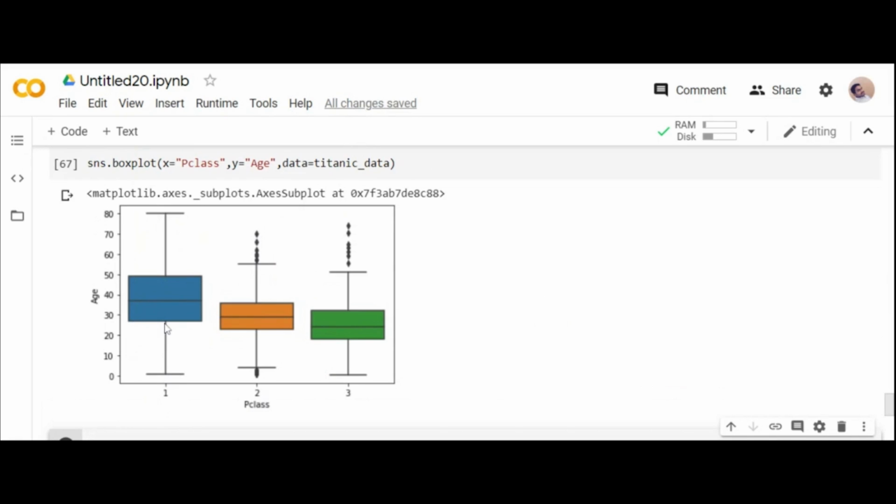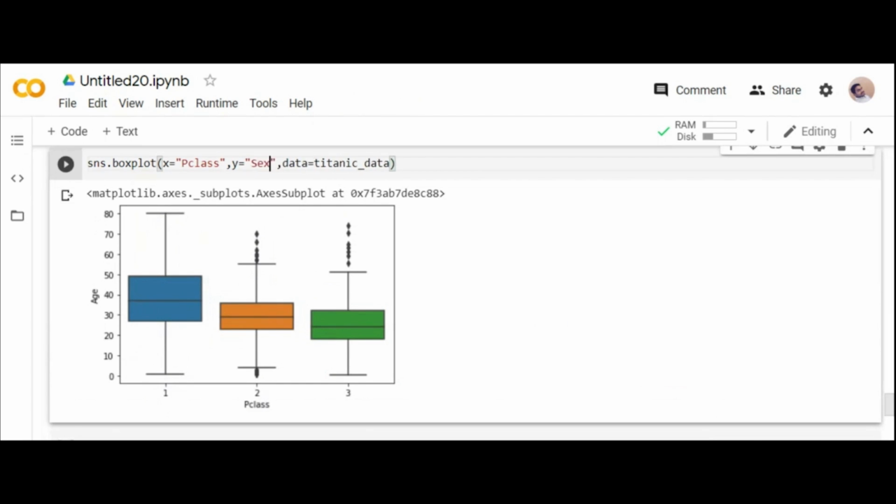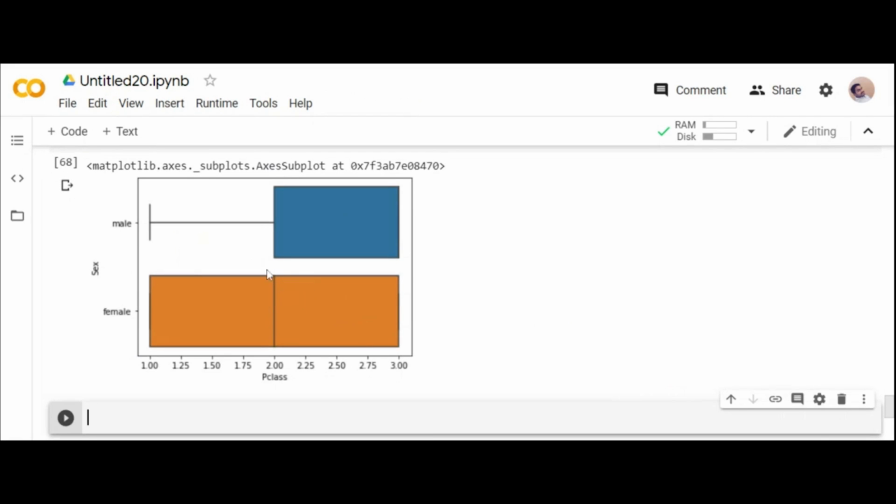So box plot will give you the representation of quartile-wise distribution, 25%, 50%, 75%. So that's how box plots are represented. You can try for other things, pclass, and if you give sex, you can see how that is differing.